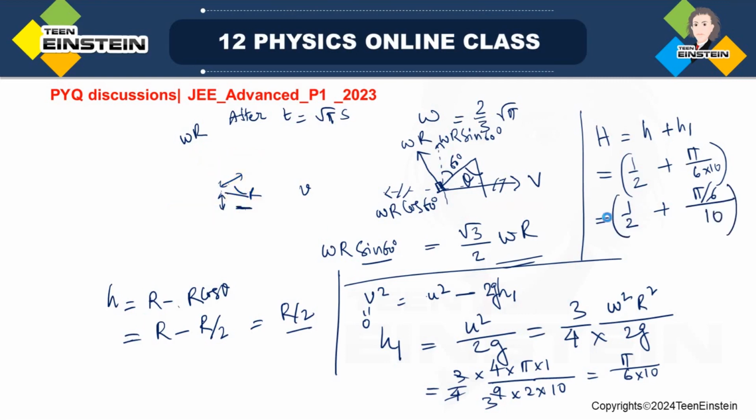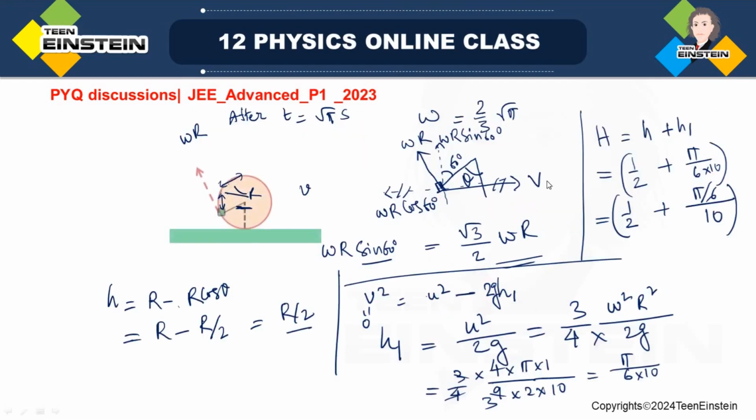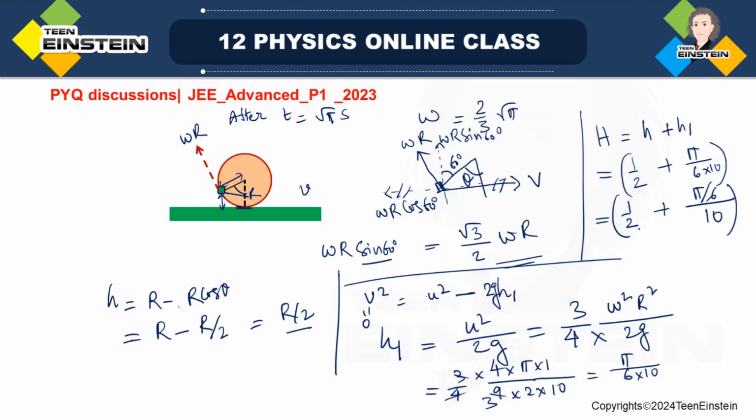Okay, look this, height reached by the stone is measured from the plane, and that is found to be half plus x by 10. So if I compare with this, we have got h from the plane as half plus pi by 6 over 10. So this is the value of x if we compare with the given expression for the height. So we get x is equal to pi by 6, and this is the answer for the question.